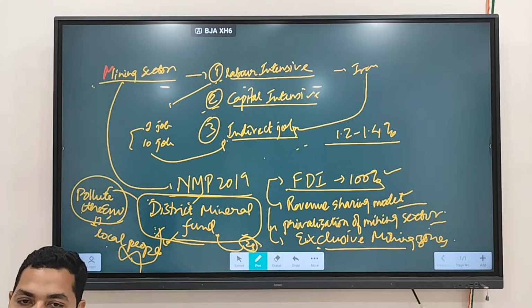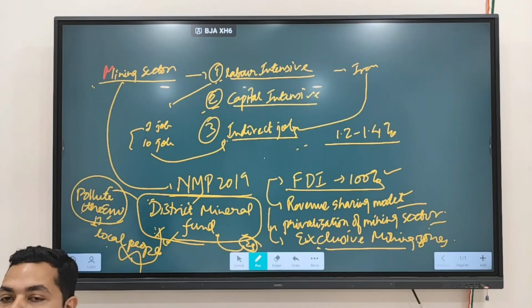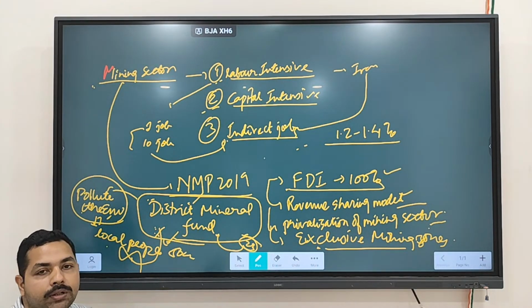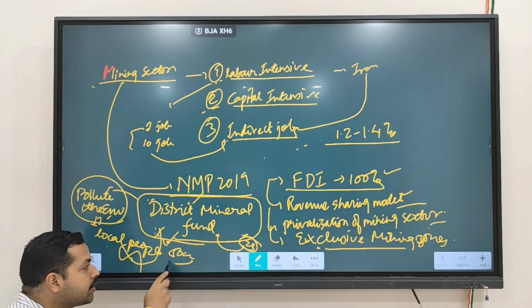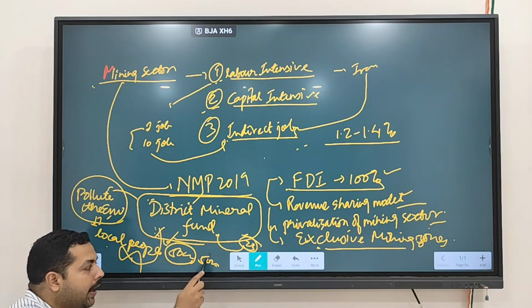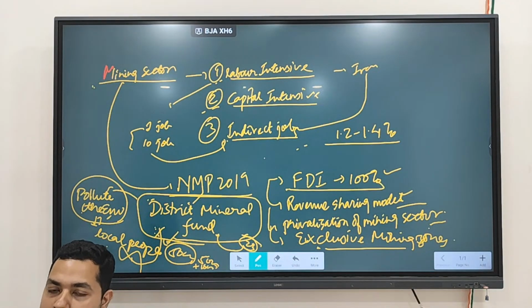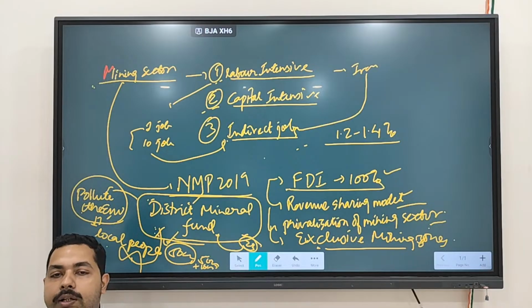The government gives a license to a company: you go and mine the minerals. Now the company is putting in an investment. Let's say the company has put 50 crores of investment in mining the minerals. Then the company will first recover 50 crores and a certain profit. Then they start sharing whatever extra profit they get after this. They will start sharing it with whom? With the government.